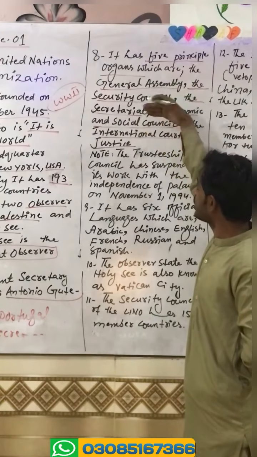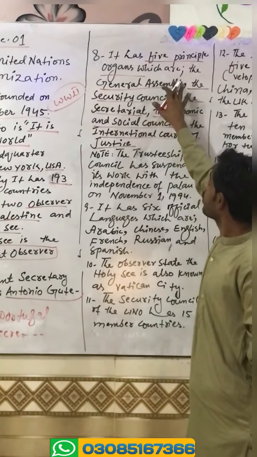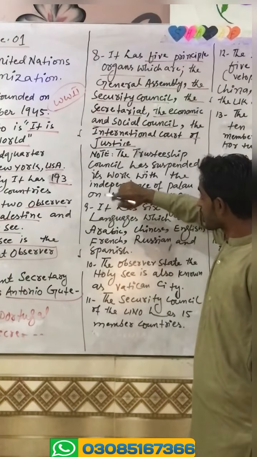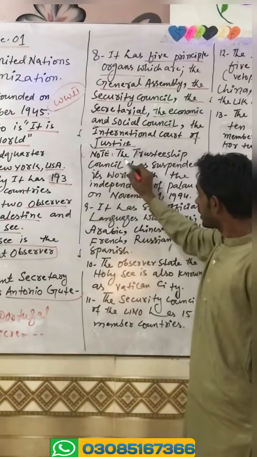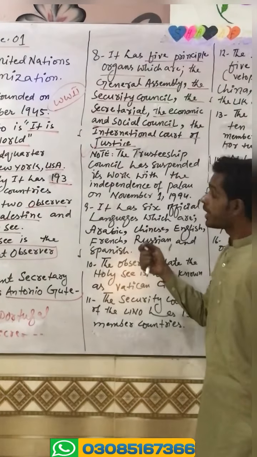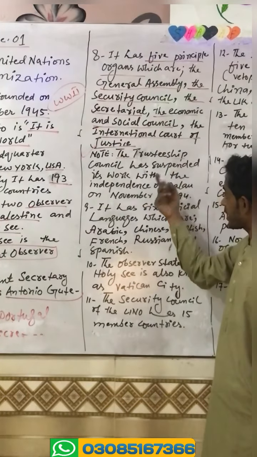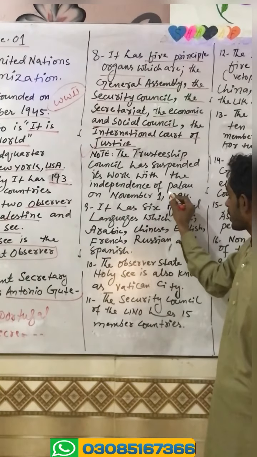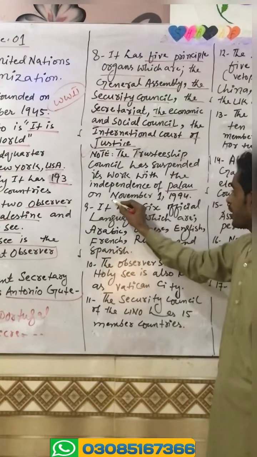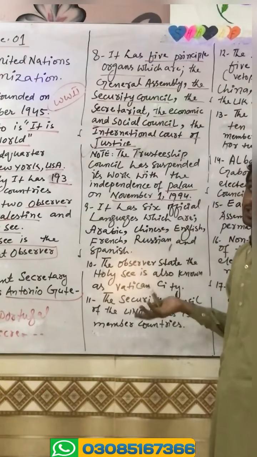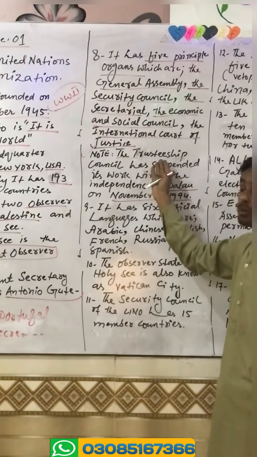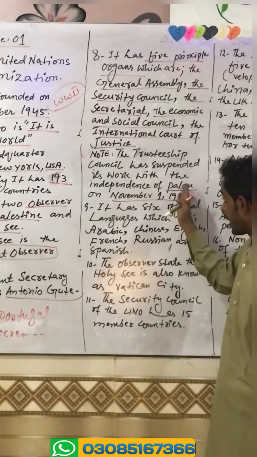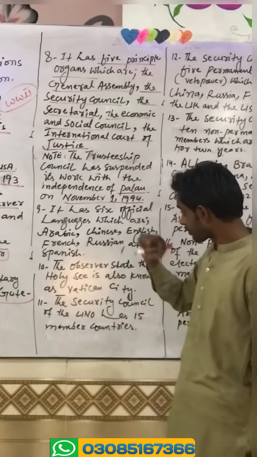Note that the 6th organ, the Trusteeship Council, has suspended its work after the independence of Palau on November 1, 1994. It is not functional these days.